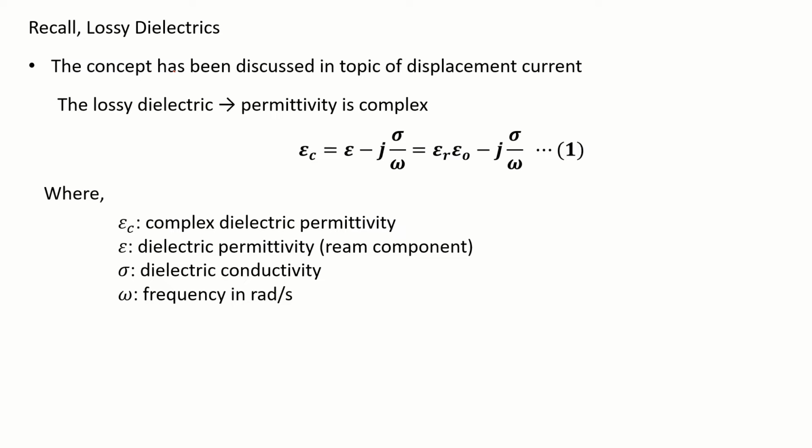The concept has been discussed. If you still remember, we discussed this in terms of displacement current.